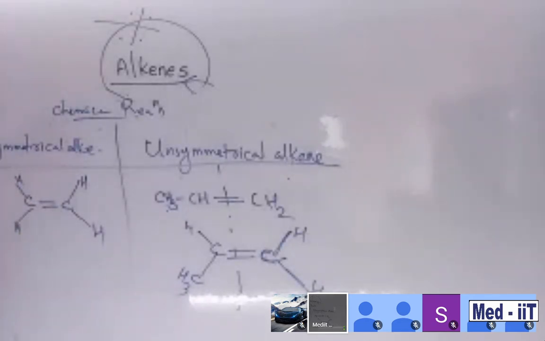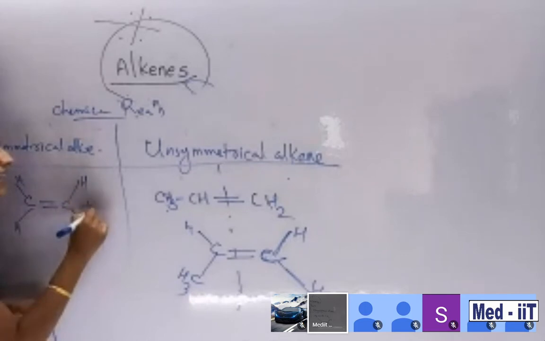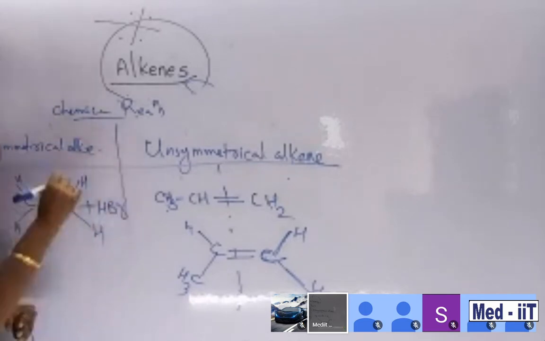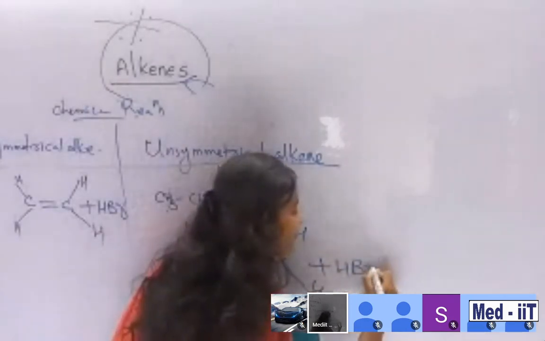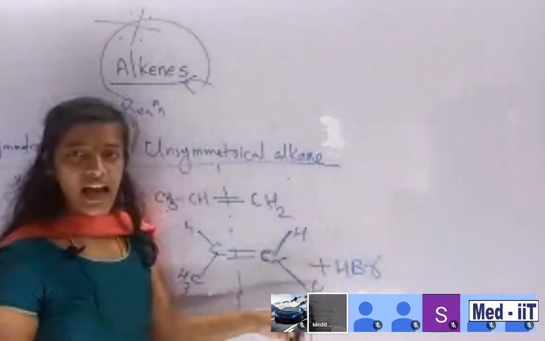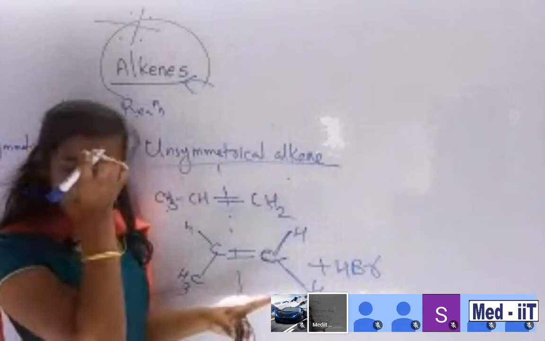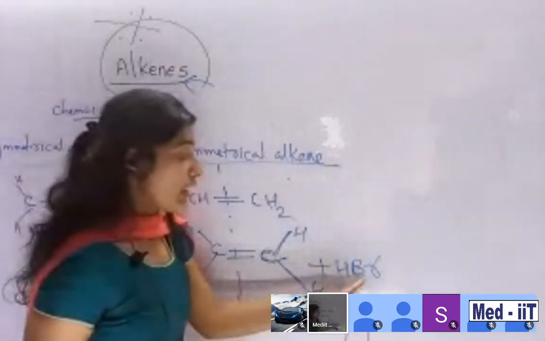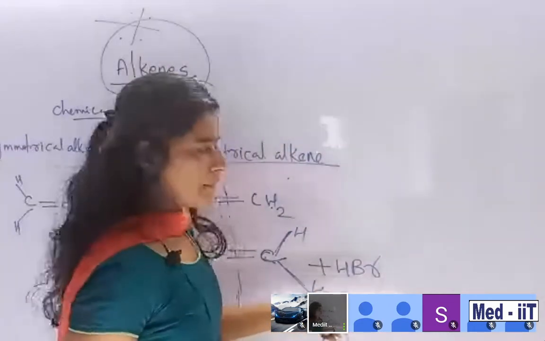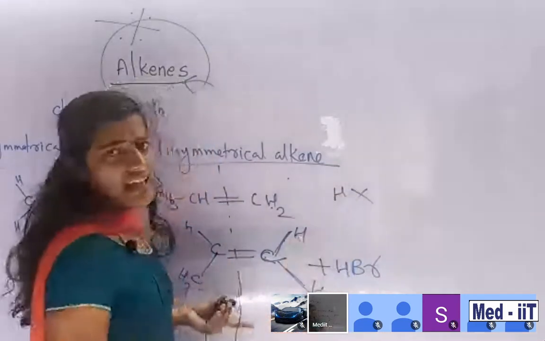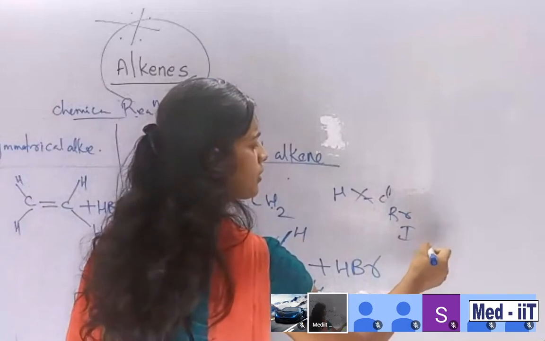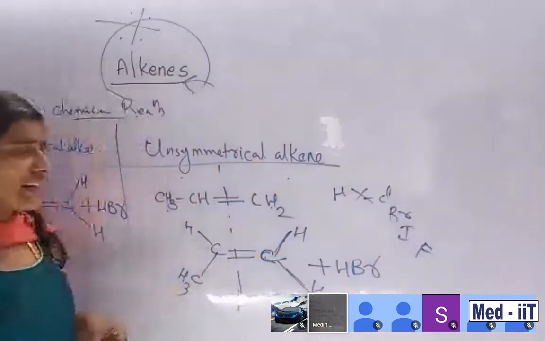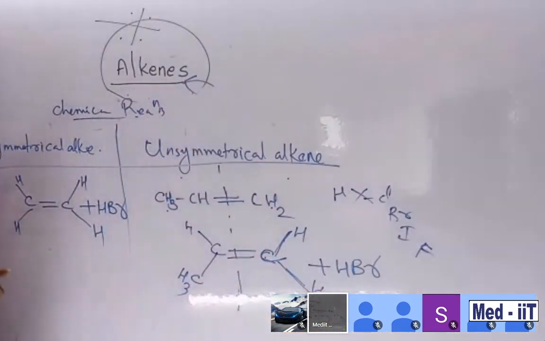Now another question. We are adding HBr. Here also we are going to add HBr. What is HBr, students? Hydrogen bromide. HX means any type of halogen, no issue: chlorine, bromine, iodine, fluorine, everything. X is under that category. So HBr is there, and we are going to add it. What happened?